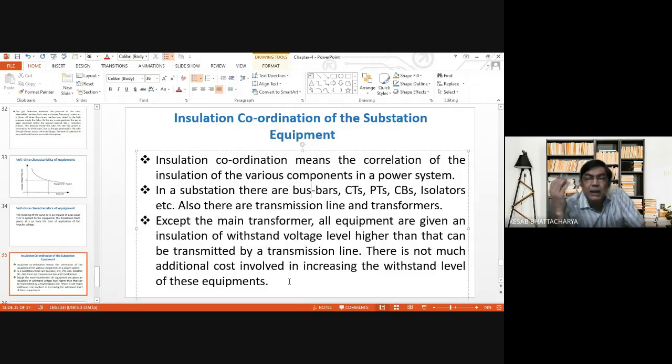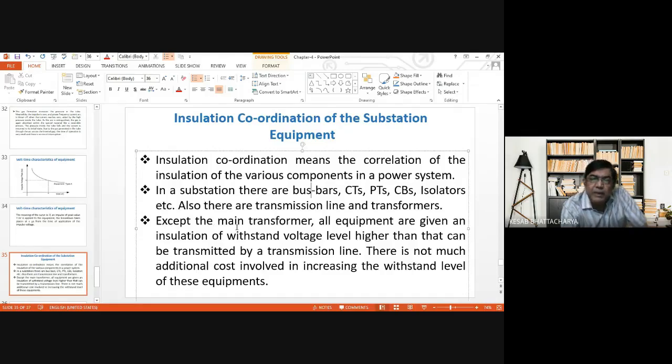Also there are transmission lines and transformers. So these are the major components present in power transmission and distribution.